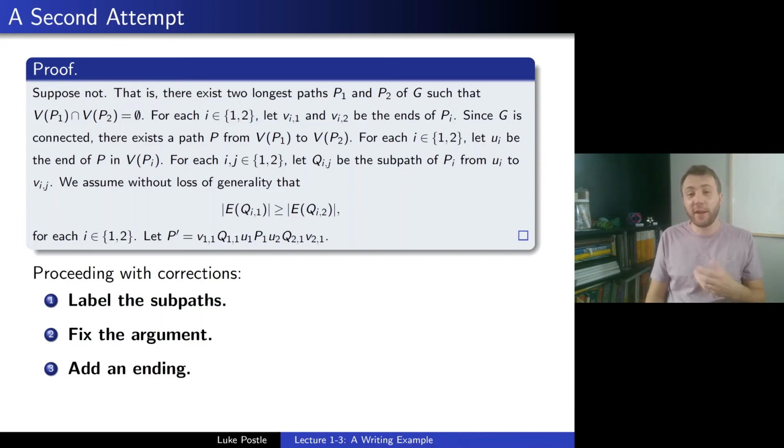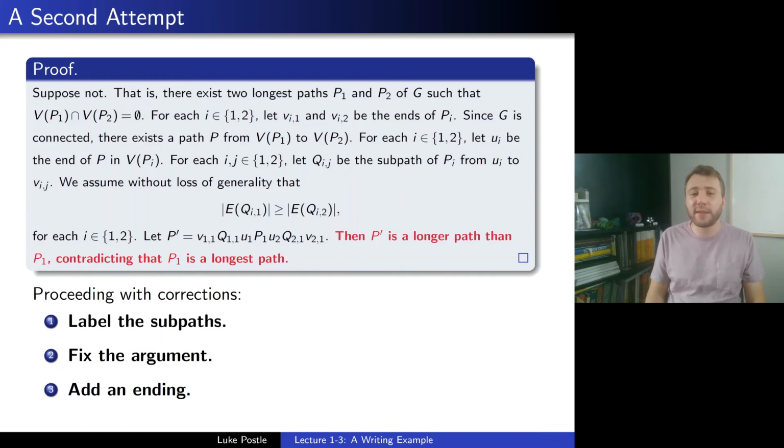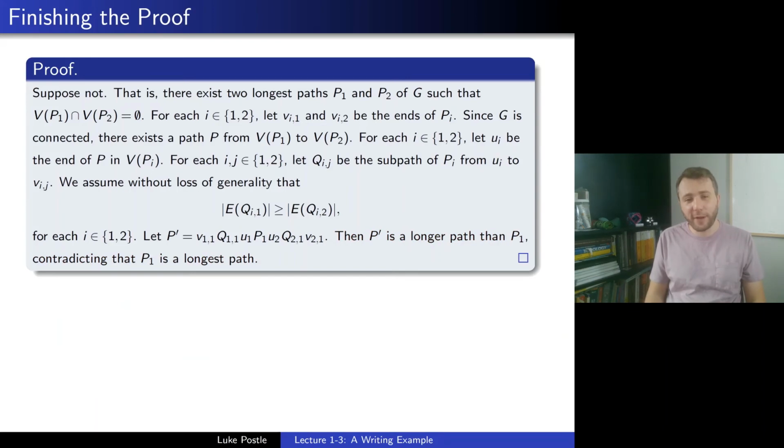So what is our ending? Well, we should say then P prime is a longer path than P1, contradicting that P1 is the longest path. All right, so that's our end, right? Contradicting that P1 is the longest path. All right, so we're done, right? We're just over. We've finished it.